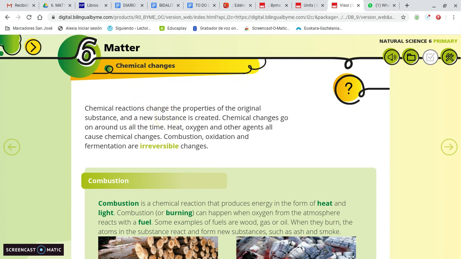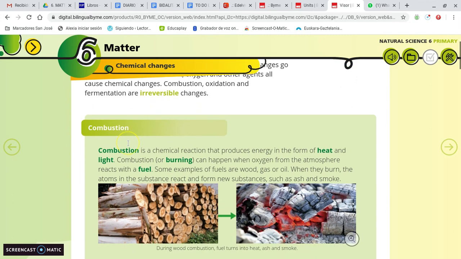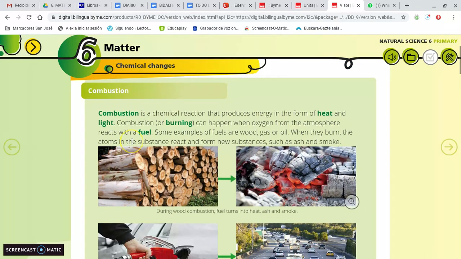Yes, and today we are going to speak about three of them: combustion or burning, oxidation, and fermentation. Right? Okay, combustion. Combustion is fire. When we make a fire, that is a combustion, and we call that burning too. Combustion or burning. This is when we make fire, right?